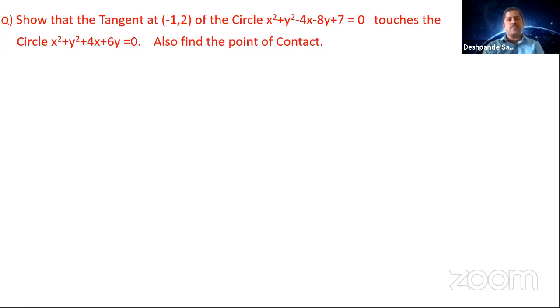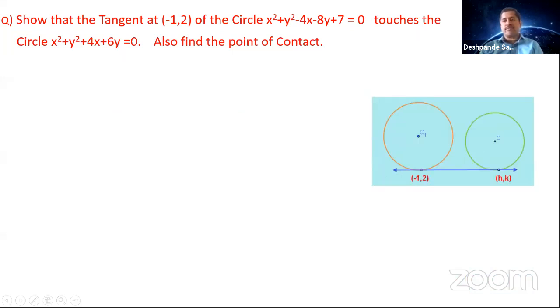Now understand the question here. You got a tangent of one circle touching the second circle. So you need to find the tangent of the first circle. So what is the first circle? This is the first circle, at the point (minus 1, 2). After getting the tangent equation, you are going to verify that the tangent, whatever you got, is touching this circle also. So once you say the tangent is touching the second circle, it means that the tangent line you got for the first circle touches the second circle. So where exactly is it meeting?